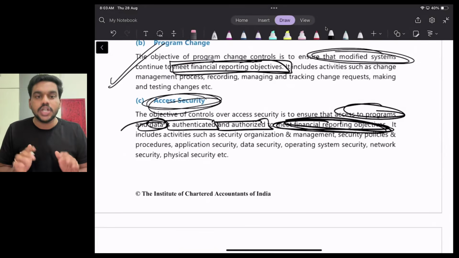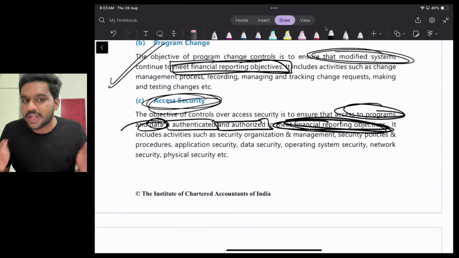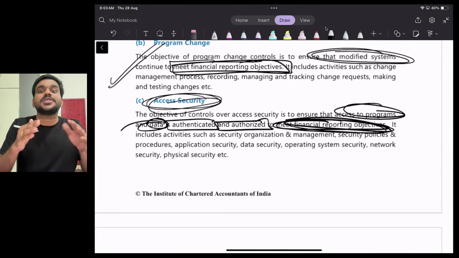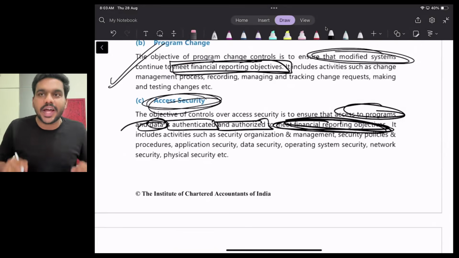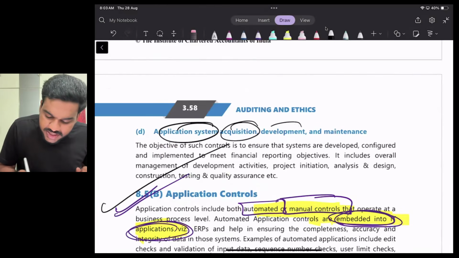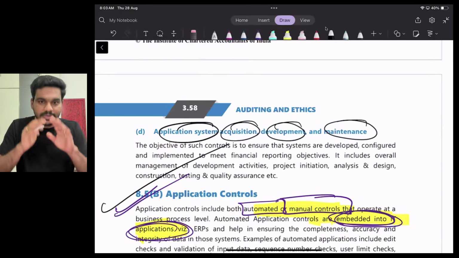Okay, fine, clear. So it's not like everyone and anyone can access our data. We need some control over the access security. So our data should be programmed, it should be authenticated in such a way that only authorized persons are allowed to access the data. So there should be a control over access security. And application system acquisition, development, maintenance. Whenever we are developing an application, there should be some general control.